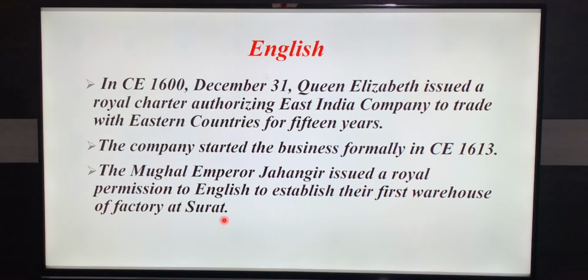After the Dutch, it is next the English. On December 31st, 1600, Queen Elizabeth issued a royal charter authorizing the East India Company to trade with Eastern countries for 15 years. The company started the business formally in 1613. The Mughal Emperor Jahangir issued a royal permission to the English to establish their first warehouse factory at Surat.